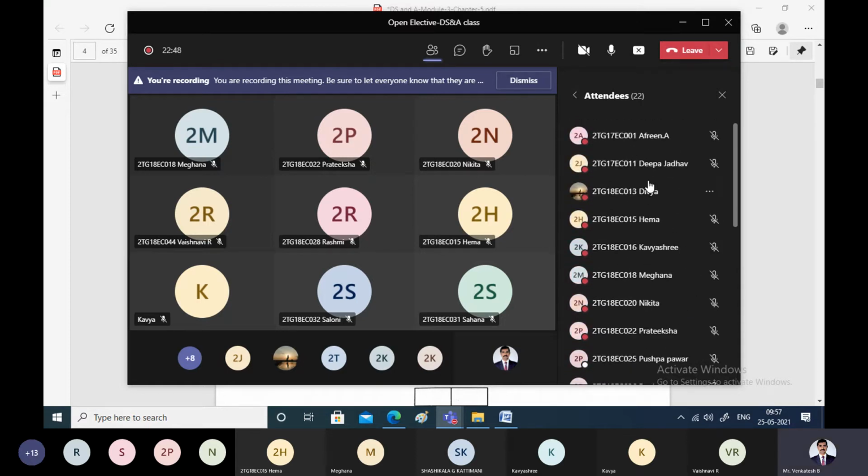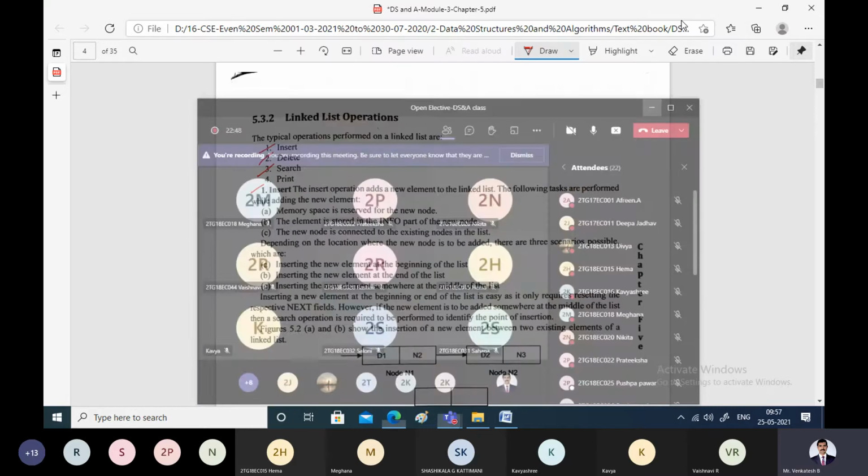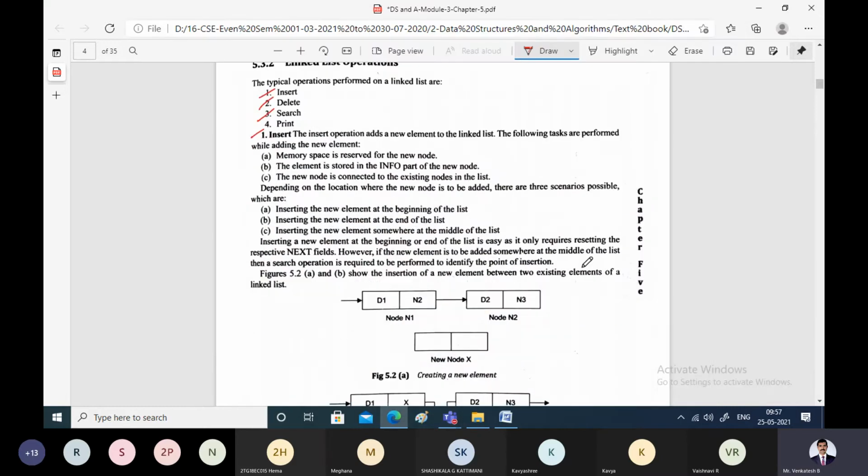Right, so these were the possible operations we can perform on the linked list. Now let us study each and every operation in detail. So, insert: how do we insert a new node into the linked list?